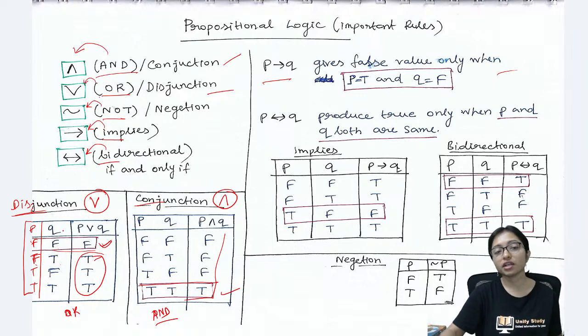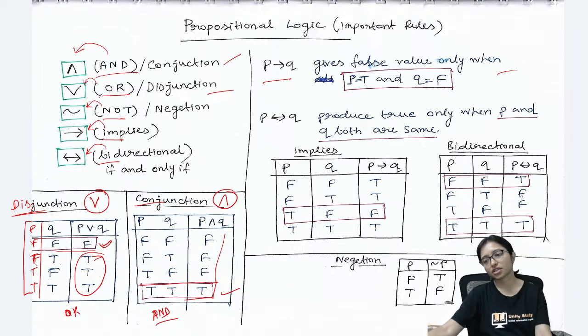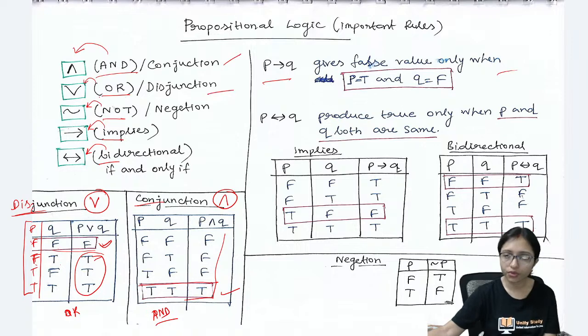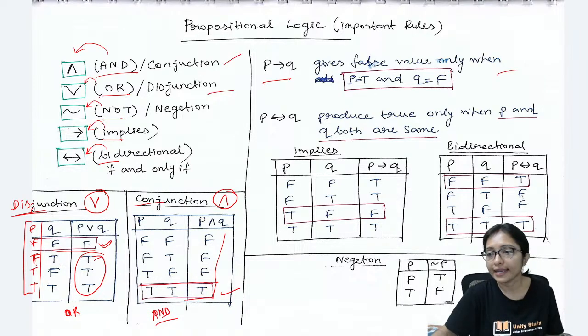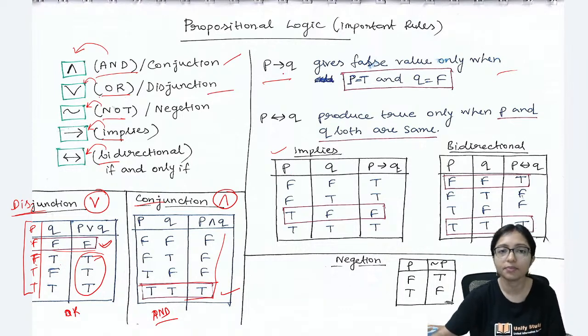That is going on in conjunction and disjunction. That is very easy, you all know, right? Next one is the implies. You have to understand very carefully how implies is working, and implies is a very important part.